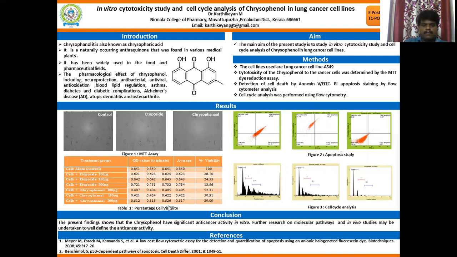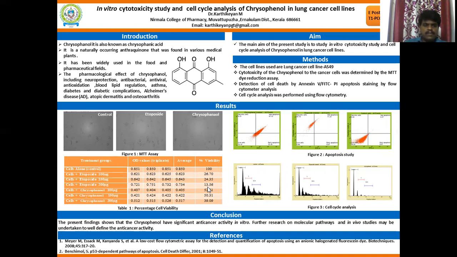In the case of etoposide, at 100 microgram it is 26.70, at 150 microgram it is 24.35, and at 200 microgram it is about 13.56 percent. As the concentration increases, the viability of the cells decreases, showing cytotoxicity.